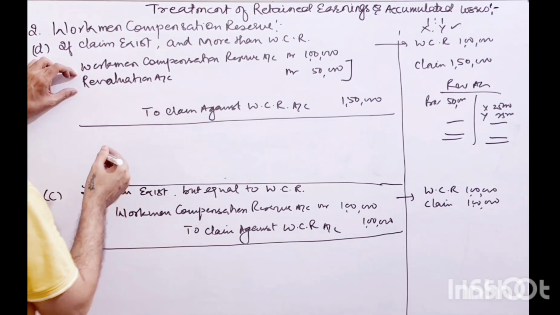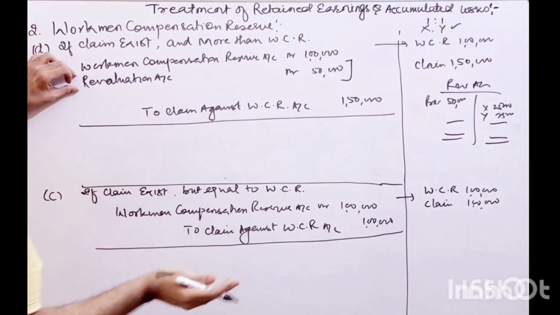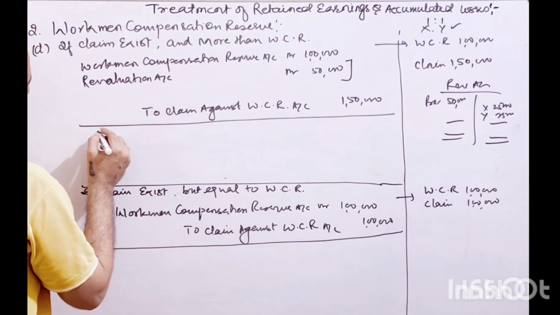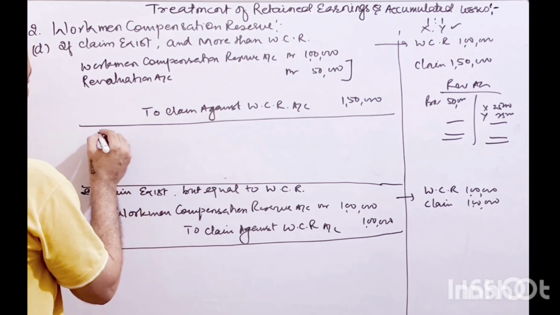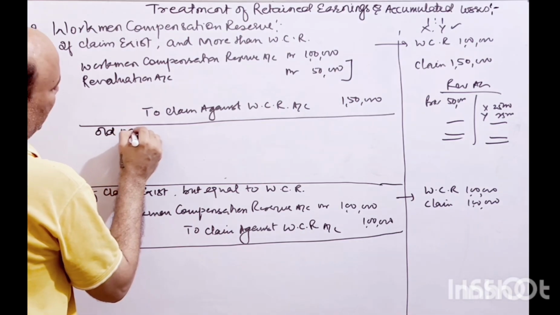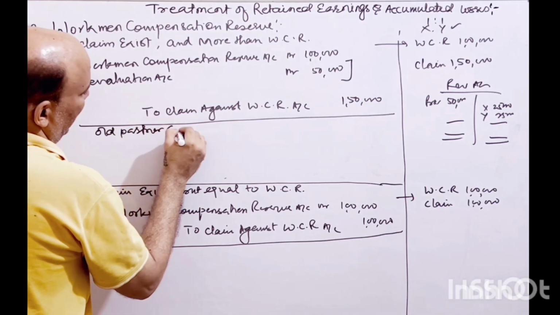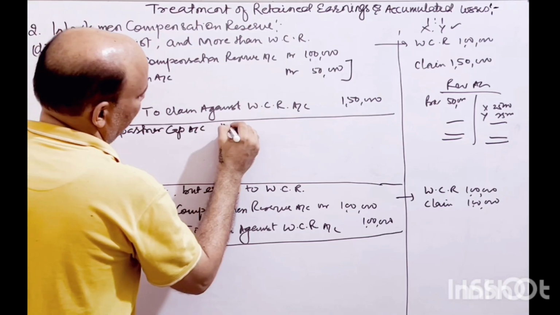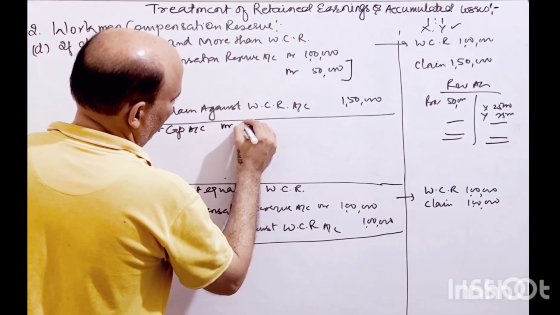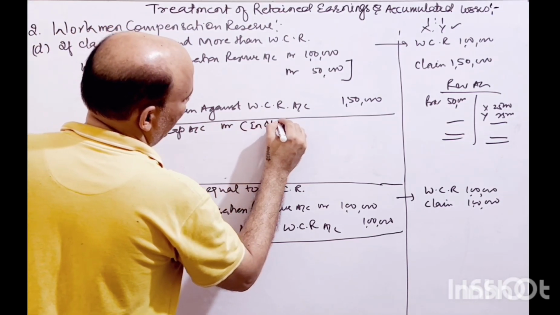So here I am taking capital account. So partner's capital account will be debited against any kind of loss. So I am taking the old partners here, old partners capital account debit, right, in old PSR.